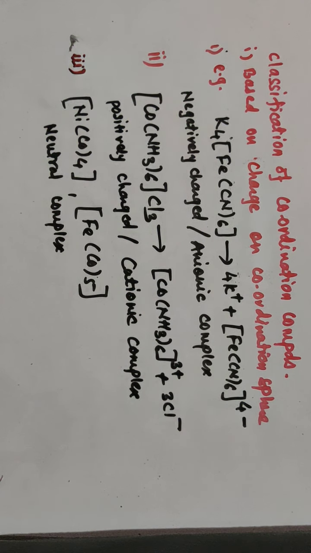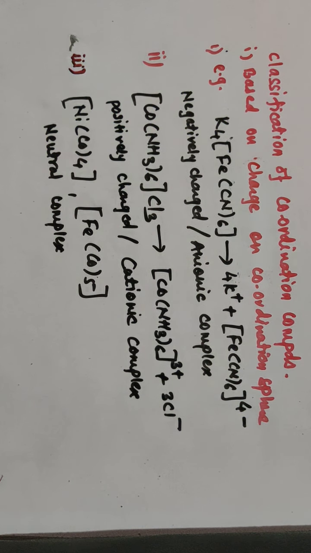That means when the counter ion is a non-metal, the complex will be cationic, and when the counter ion is a metal, the complex is anionic. Wherever a metal is present in the ionization sphere, it is on the left hand side, and non-metals are on the right hand side. So this is the classification of coordination compounds based on charge on the coordination sphere.